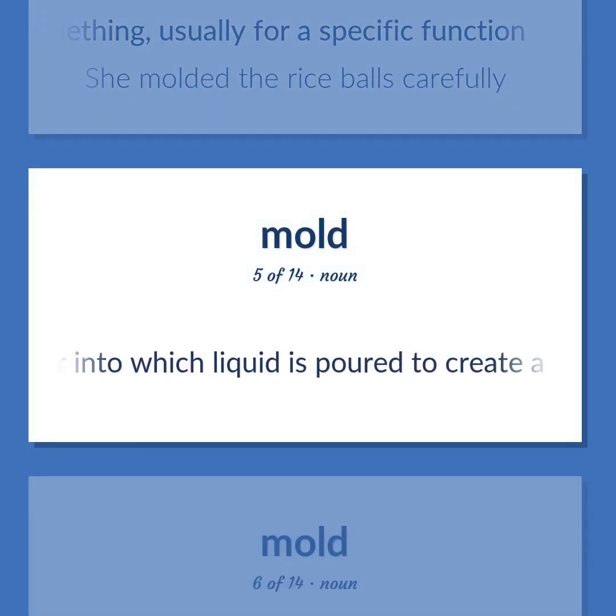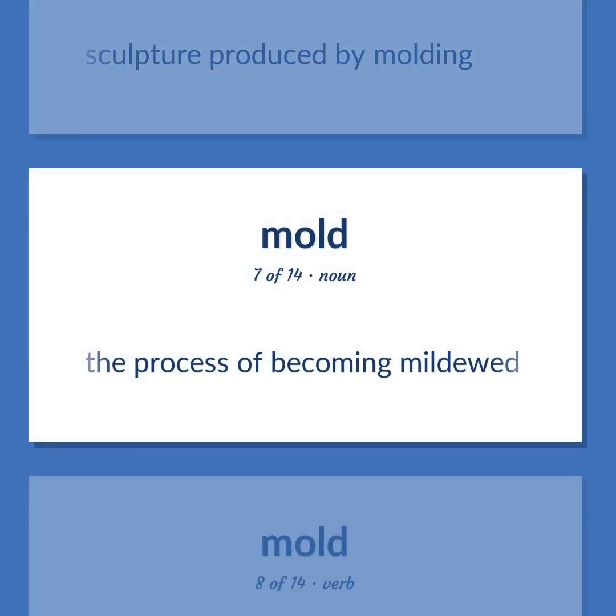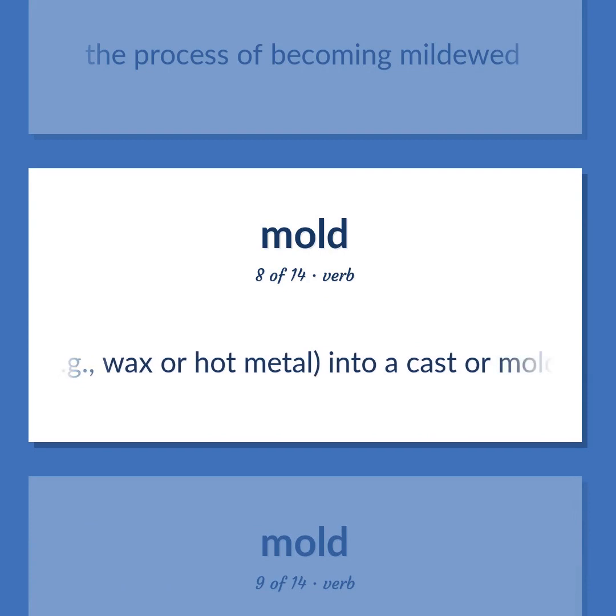Container into which liquid is poured to create a given shape when it hardens. Sculpture produced by molding. The process of becoming mildewed. Form by pouring, e.g., wax or hot metal, into a cast or mold.